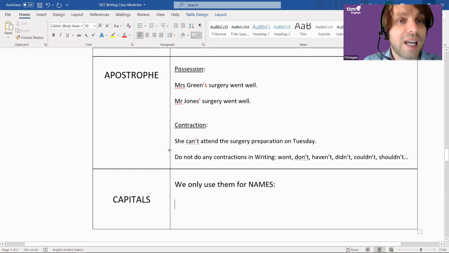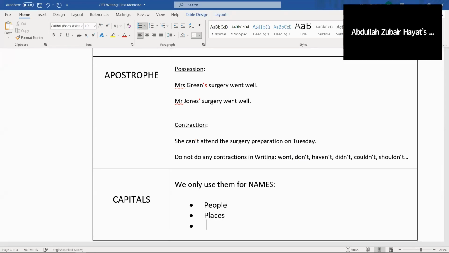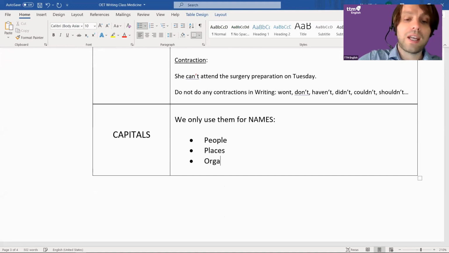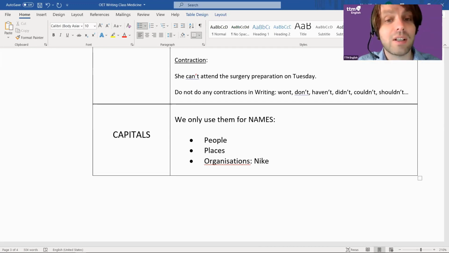Now, there's many different types of names, and that's the main reason why we use them. People, places, what else? Organizations, right? That's where you get drug brand names. Like Nike. Well, Nike's just a brand, but it's an organization. There's only one. It's the name of that organization.